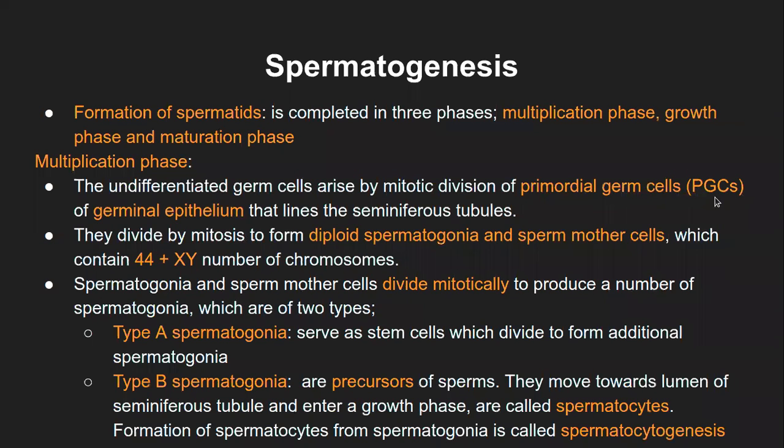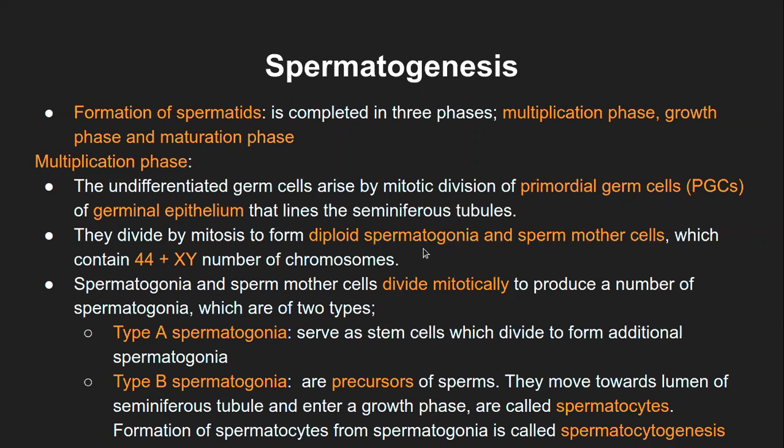So that is the primordial germ cell. They are short form as PGCs, and they are part of the germinal epithelium, or you can just say these are the cells present in this layer of the seminiferous tubule, and that lines the seminiferous tubule, of course. They divide by mitosis to form a diploid spermatogonia and a sperm mother cell. Now, this primordial germ cell will give rise to two different types of cell after mitosis. That is diploid spermatogonia and the sperm mother cell.